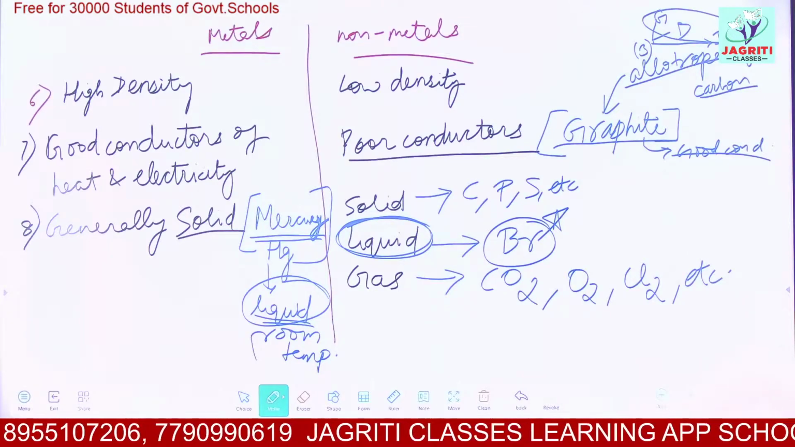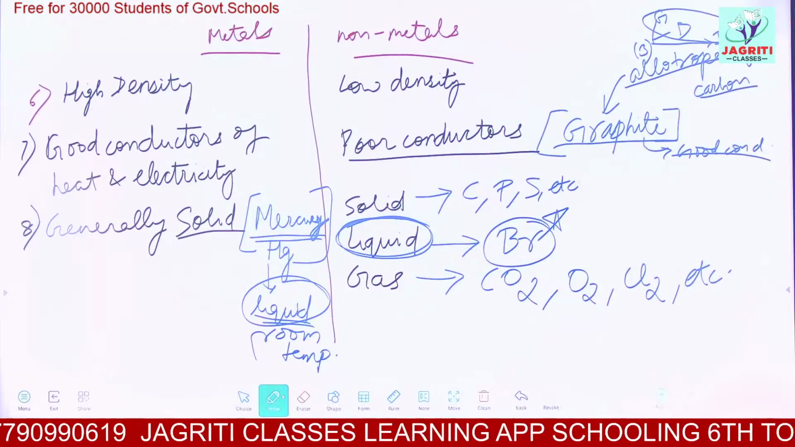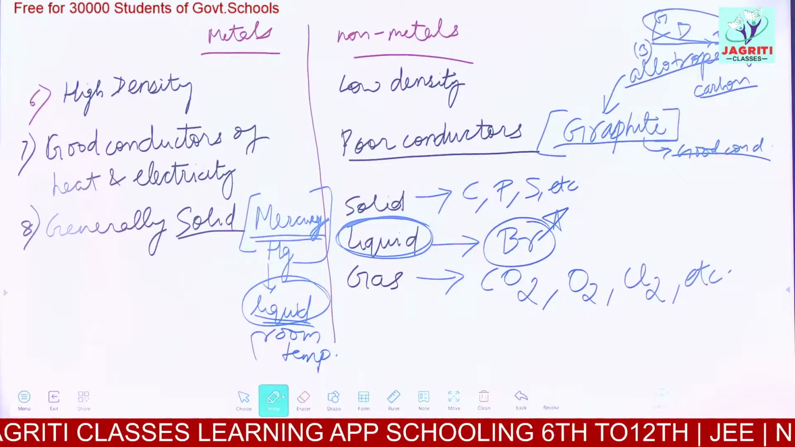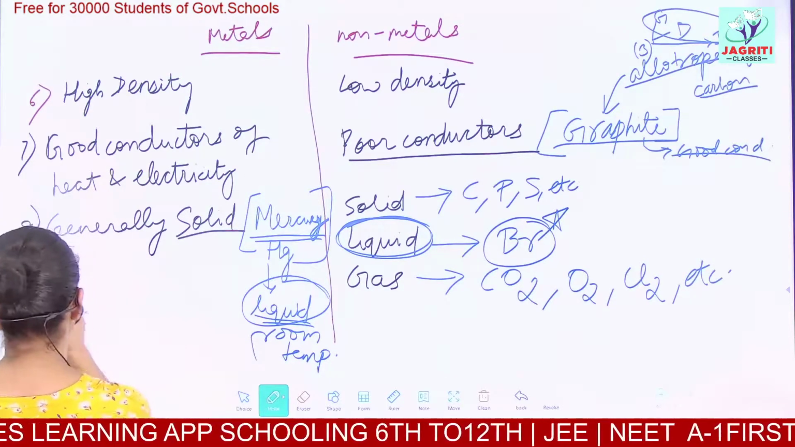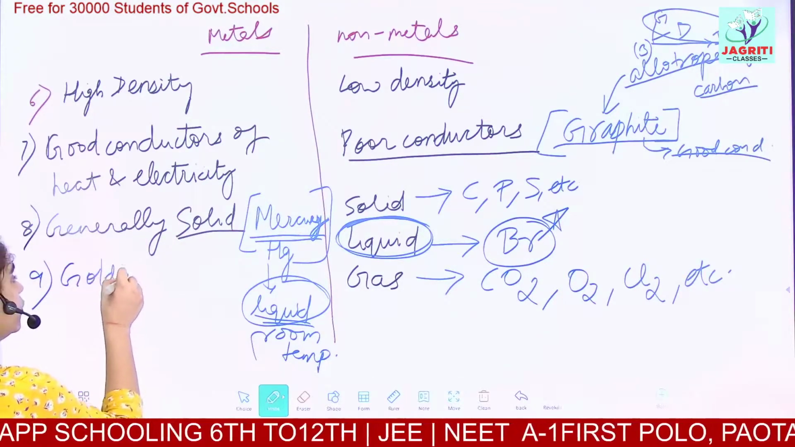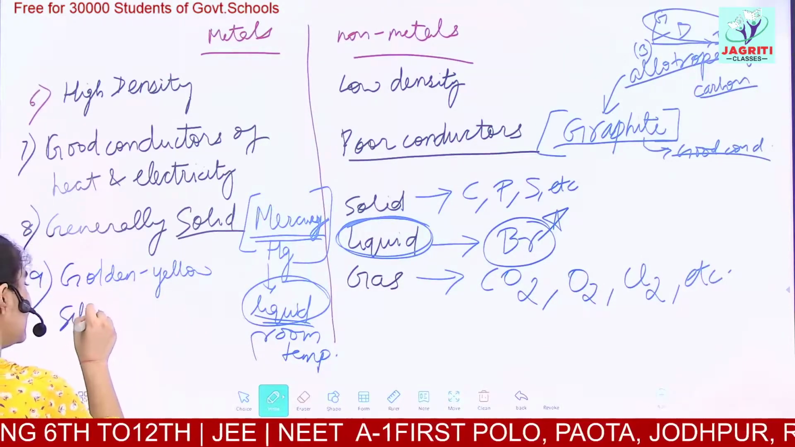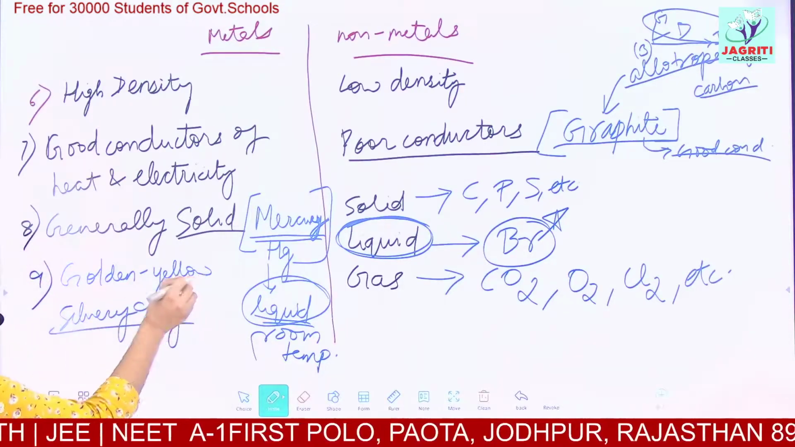Then we saw that these exist in solid state, they have high density. We have also discussed that mercury is the exception. One more point, if you can write that the metals have generally golden or silver color. The metals are generally golden yellow or they are silvery grey in color. These are the general colors exhibited by metals.